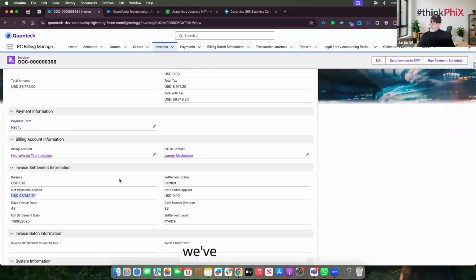So what we've done is from my quote, we've created an order. From that order, we've also imported some usage data. That usage data has been rated. It's been put onto my invoice. We've generated the invoice, and we've also been able to collect that invoice. What I'd like to just cover off very quickly is, as Mike mentioned, there's some really powerful collection stuff that we can manage within the system.